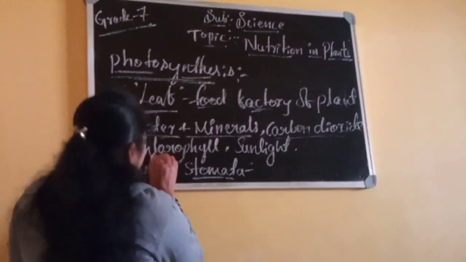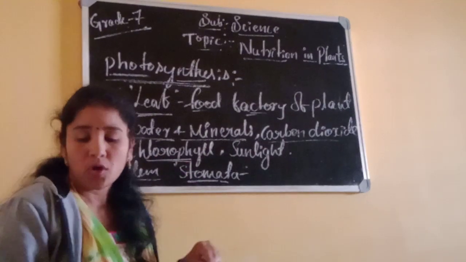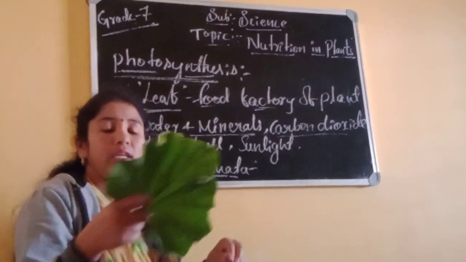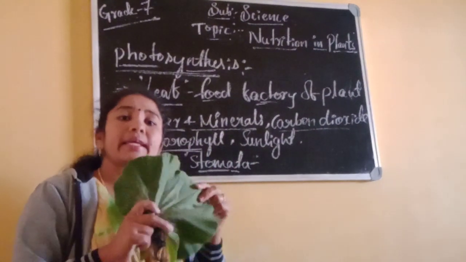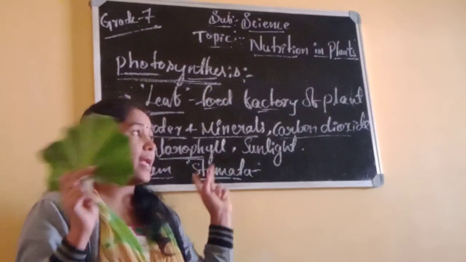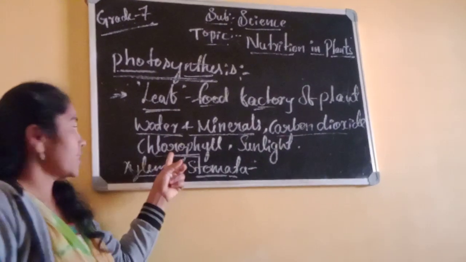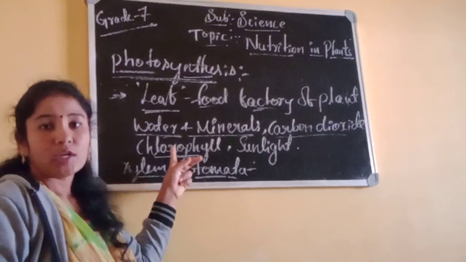Then chlorophyll. Chlorophyll is a green pigment. Why is this leaf green in color? Not only this, all plants' leaves are green in color. Why? Due to the presence of this pigment only, chlorophyll.